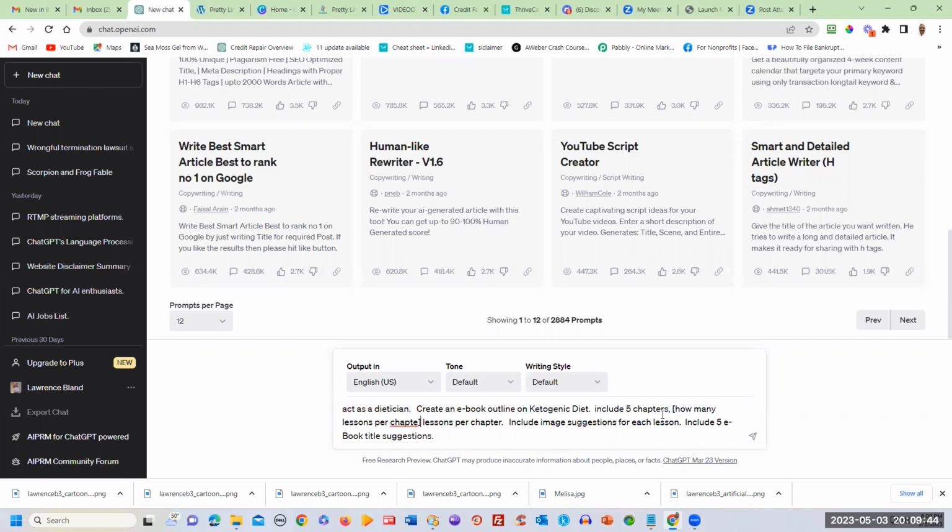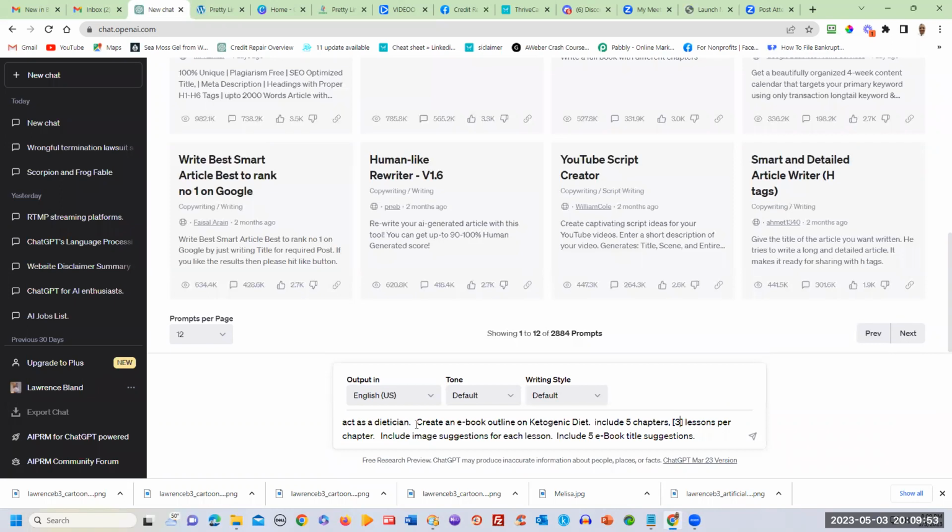Okay, and how many lessons? We'll go with 3 lessons per chapter. So you just change that. Make sure you take the brackets out. Don't really need the brackets. Okay, 3 lessons per chapter.